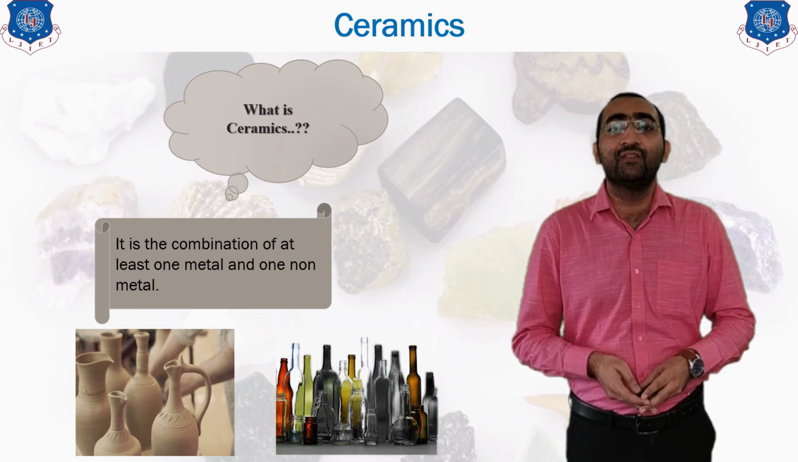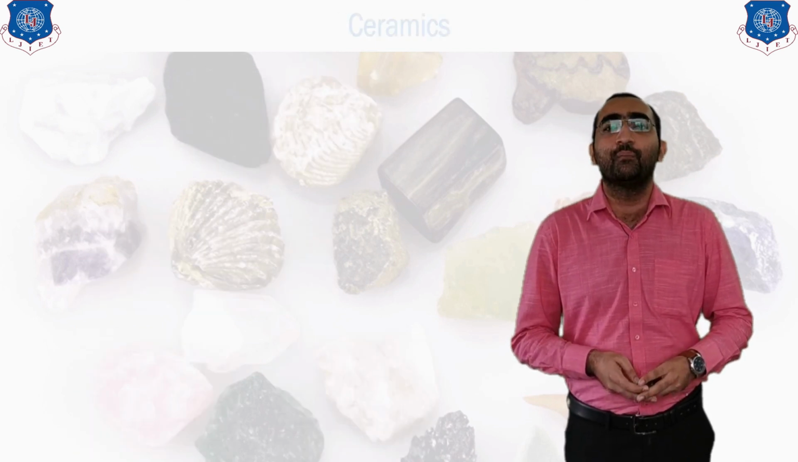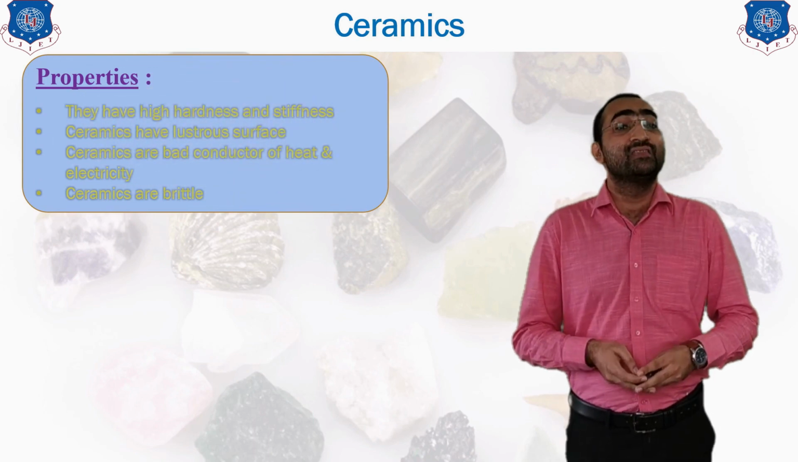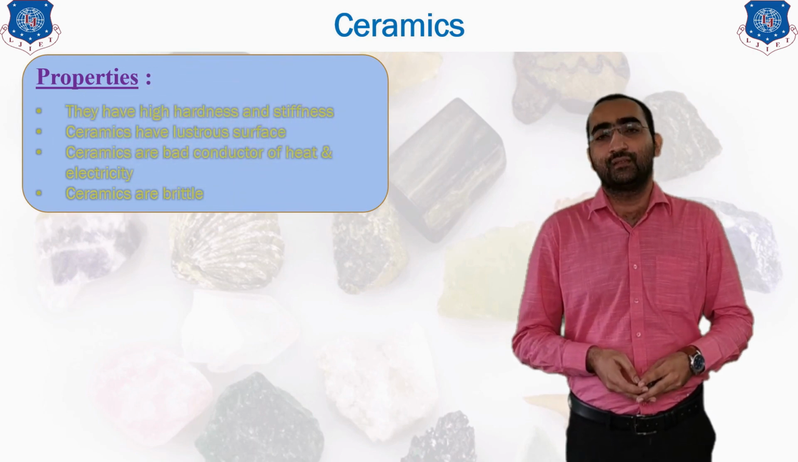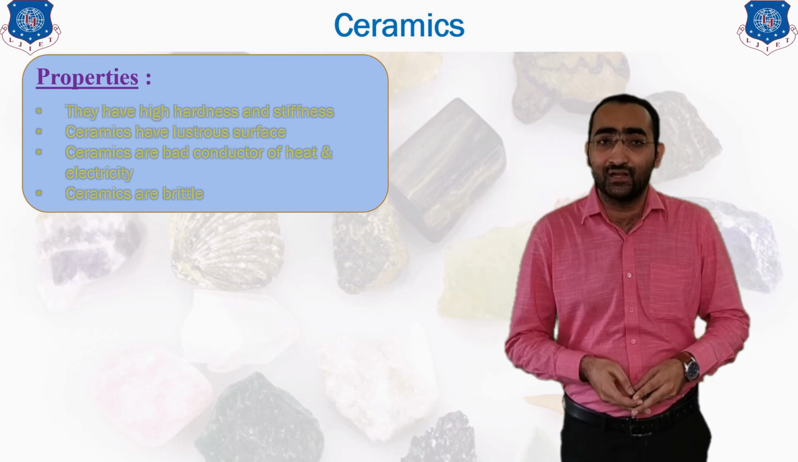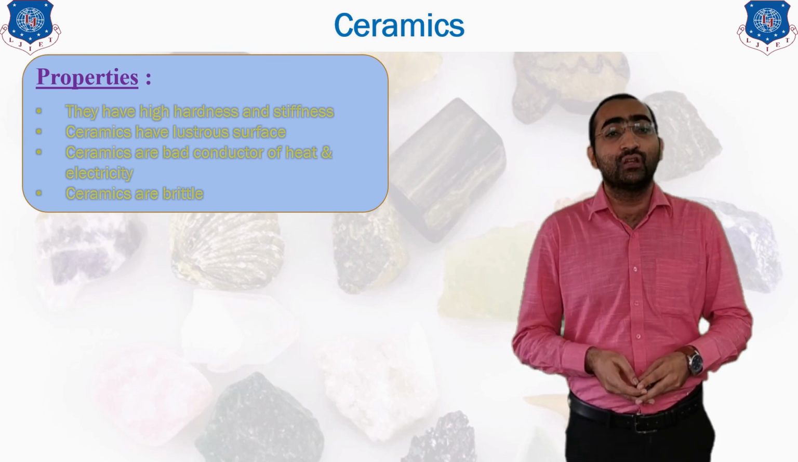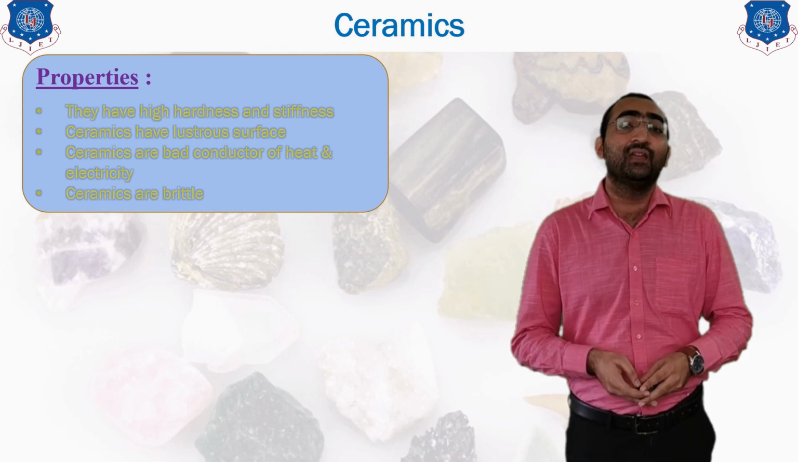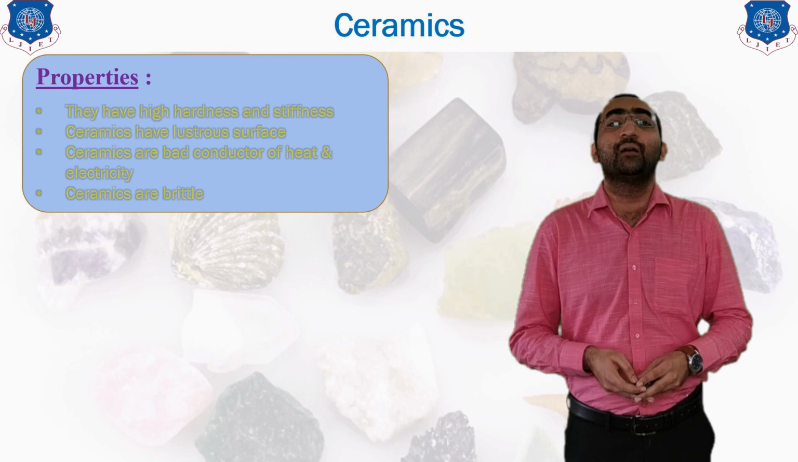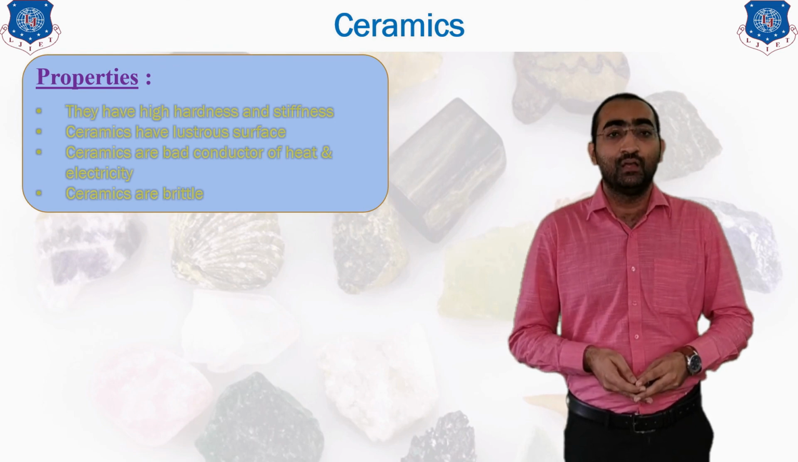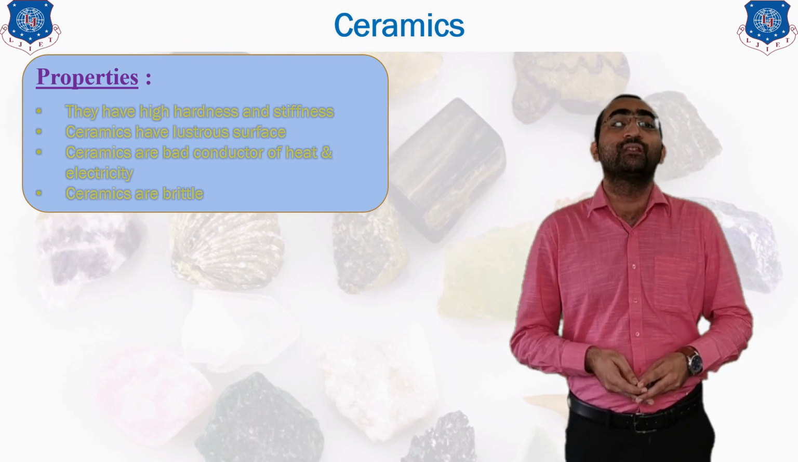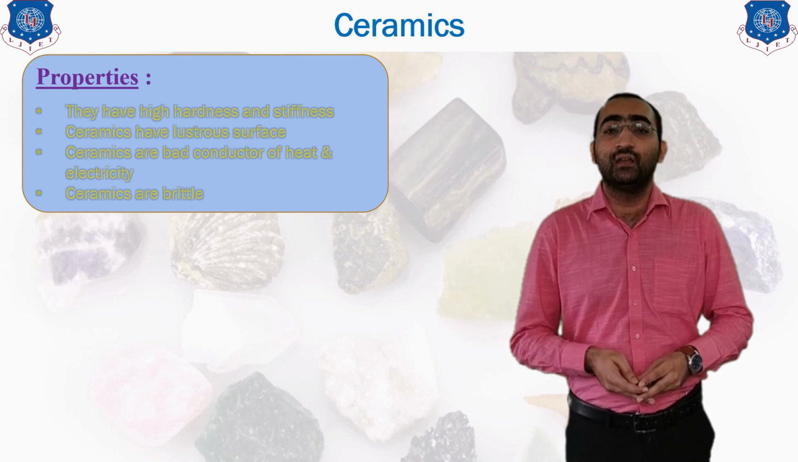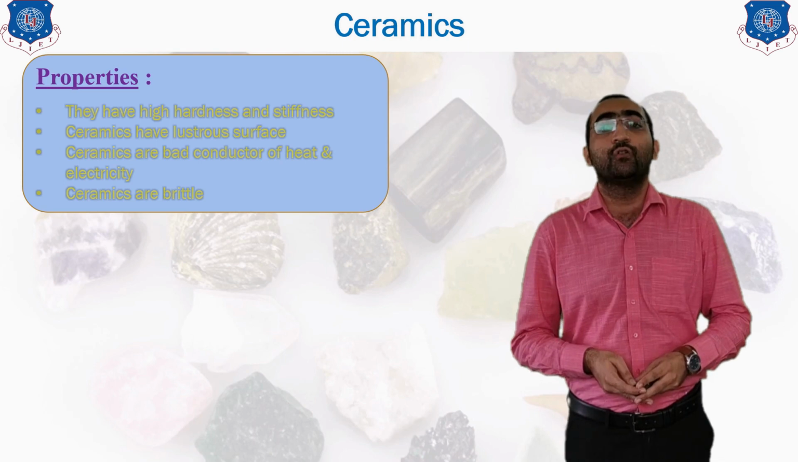So now let us see which are the properties of the ceramic material. The different types of properties of the ceramics: they have very high hardness and stiffness, whereas ceramics have a lustrous surface. Ceramics are a bad conductor of heat and electricity, and the main part is that ceramics are brittle materials. This is the major property of the ceramic, that they are brittle in nature. But the lustrous surface is why they are used in many applications.